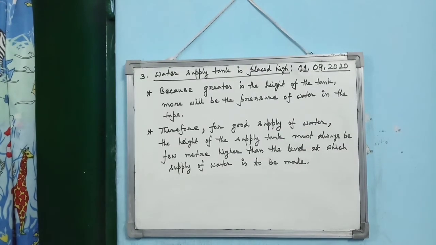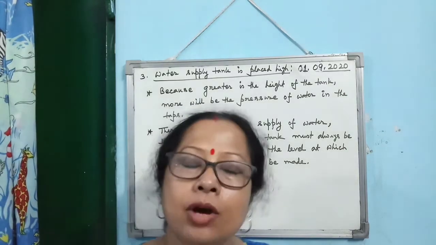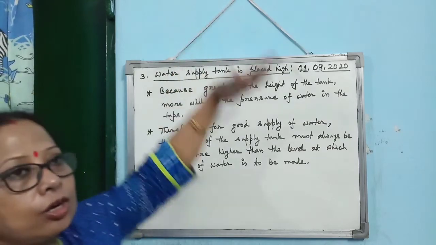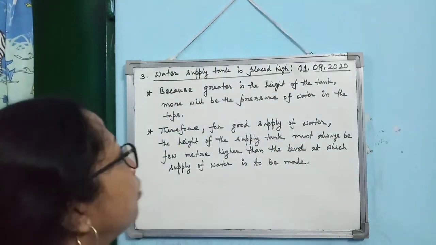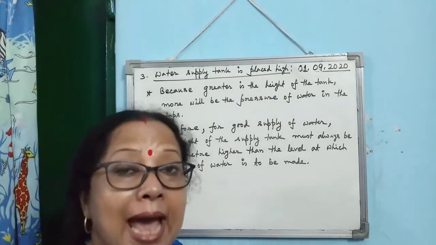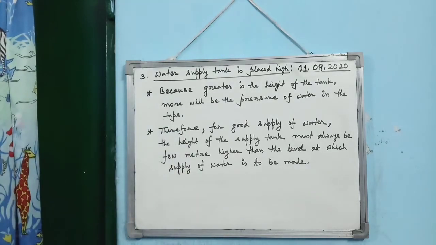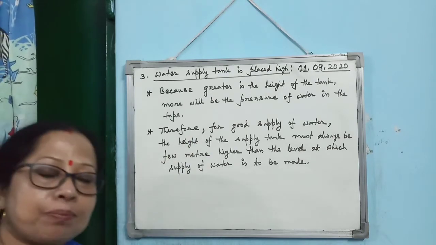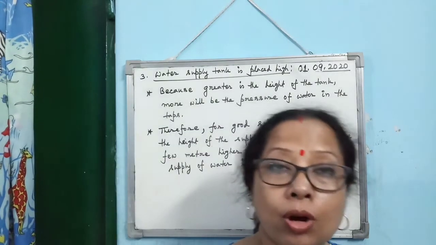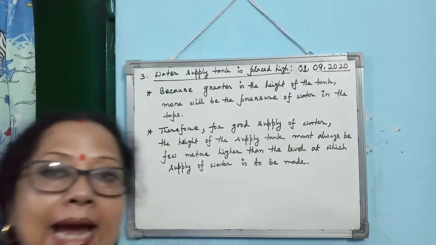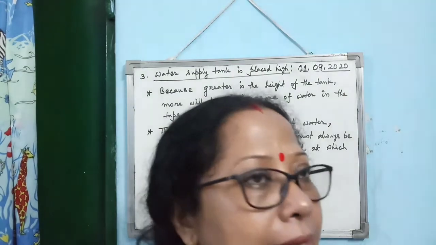Now, the water supply tank. I hope you have observed that it is always placed high. Why is it placed high? Because if the height of the water tank is higher, then you will get more pressure at the taps of the house. That's why for a good supply of water, the height of the supply tank must always be a few meters higher than the level at which you want to supply the water.